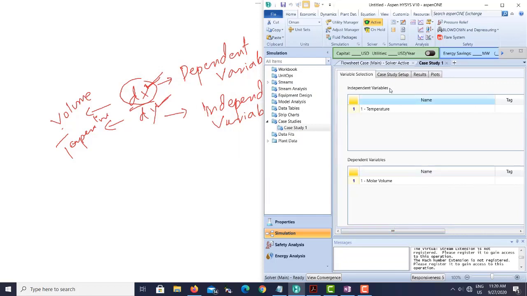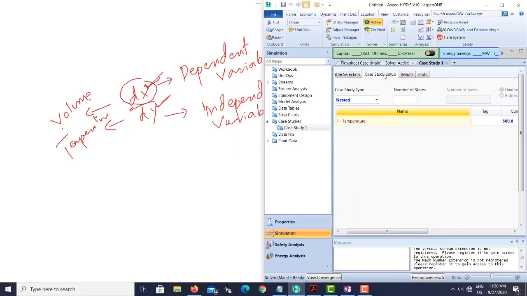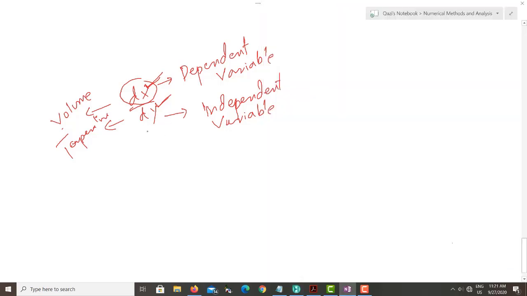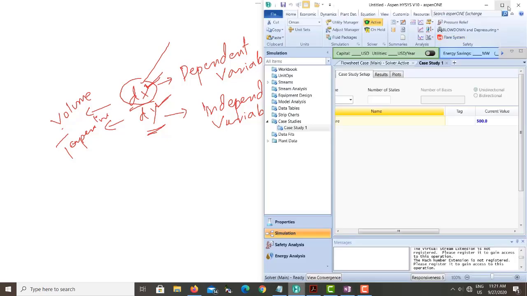After you add these two things, you need to click on the case study setup, second tab. On the case study setup, what you need to do is change the information of the independent variable in order to see what is the effect of change of this on the dependent variable.